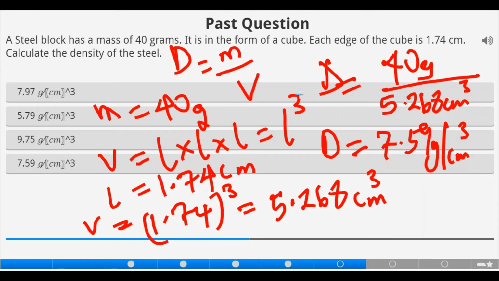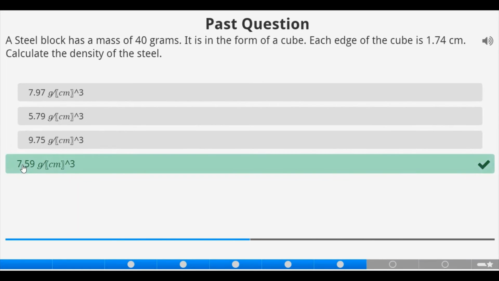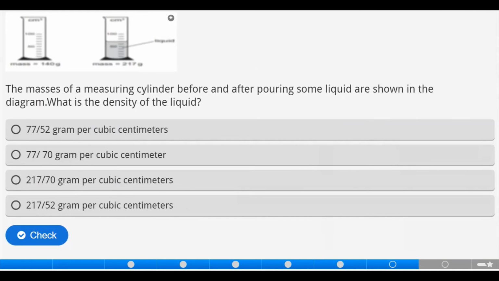Let's pick it and check. 7.59 gram per cubic centimeter. Okay? That is correct. Let's move on. Now, the masses of a measuring cylinder before and after pouring some liquid are shown in the diagram. We are to calculate the density of the liquid.